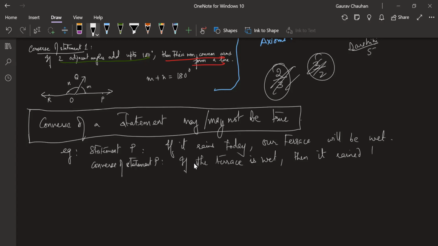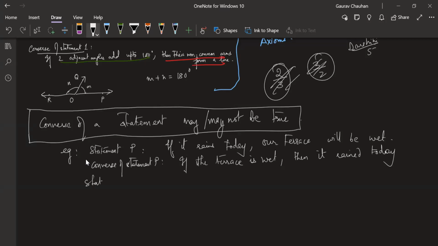Okay, now I want you to see the difference. Is it always necessary that if the terrace is wet it has rained only? Dhananjay? No, sir. What other reasons can be there for the terrace to be wet? Sir, we can throw water, or the water tank overflowed, any reason can be there. Yes, sir. The terrace being wet can have a different reason also. Raining can be one reason.